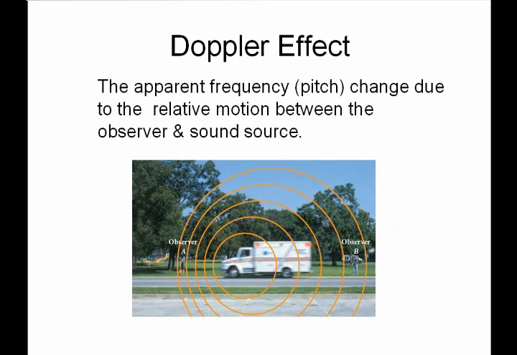All right, next topic is the Doppler effect. This is apparent frequency change due to the relative motion between the observer and the sound source. That phrase relative motion means one or both can be moving, the object observing and the object that's the source. So the source can be moving towards or away from you, and you hear a frequency change, or you could be moving towards or away from the source. You would also hear a frequency change, or both of you could be moving.